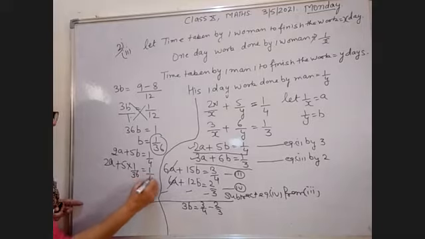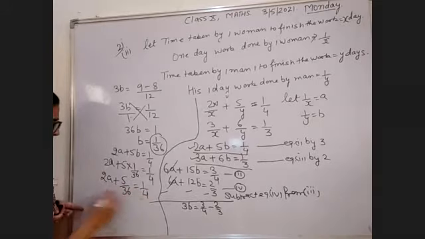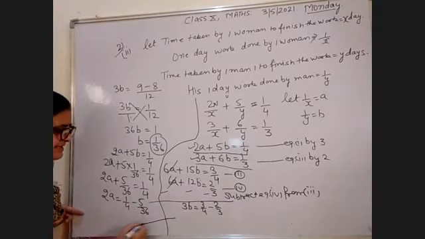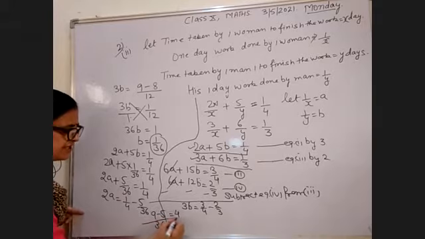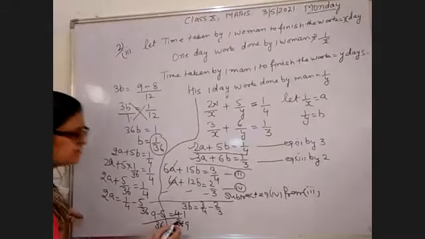So 2a plus 5/36 equal to 1/4. You will get 1/4 minus 5/36. Take the LCM of 36. 4 9 ja 36 minus 5. It is equal to 4/36. Cancel it, 1/9. So 2a equal to 1/9.